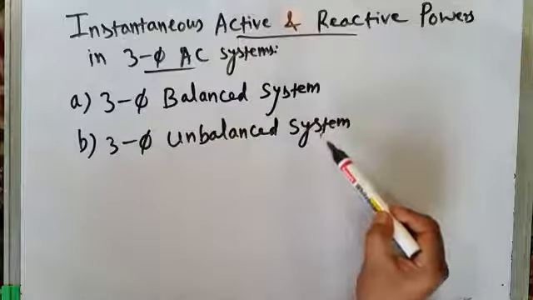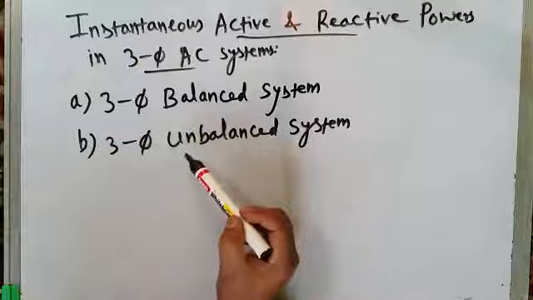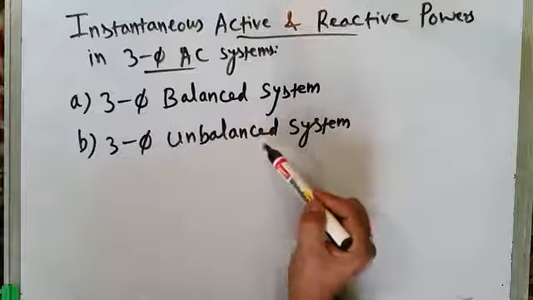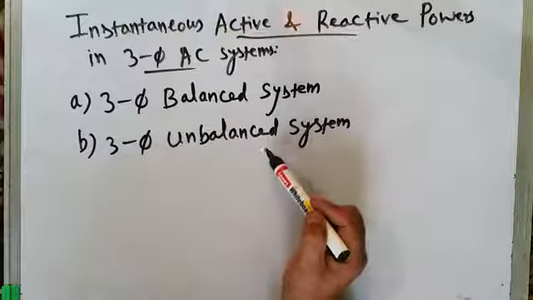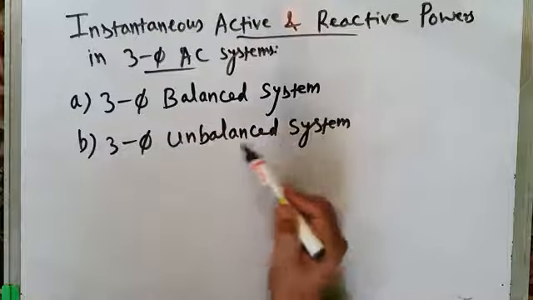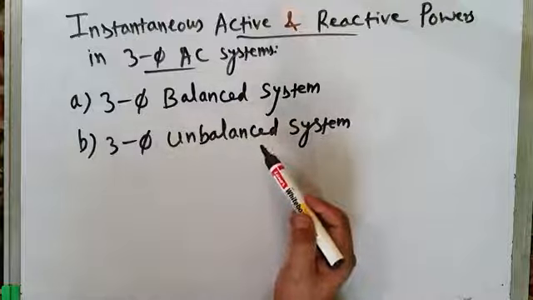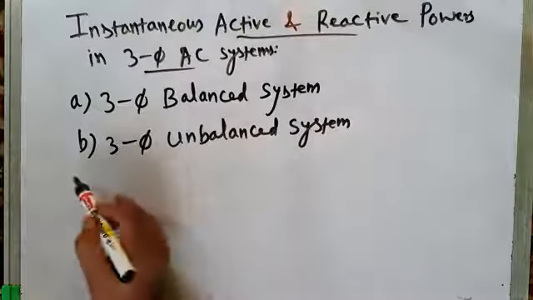Some very interesting results will be available when you analyze a three-phase unbalanced system, and you will see what the drawbacks of a three-phase unbalanced system are. The mathematical equations that we will derive will tell you everything about it, that is how a three-phase unbalanced system creates problems in the system, increases the losses and all that.